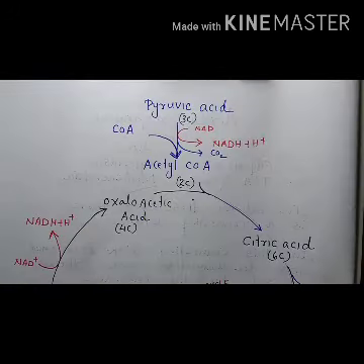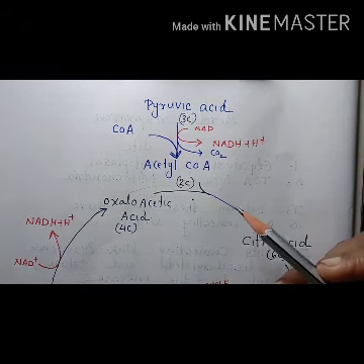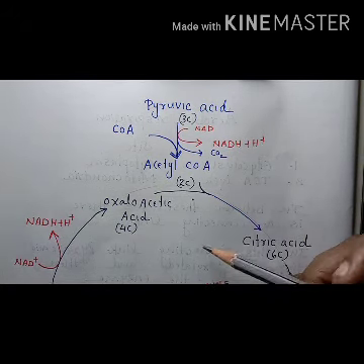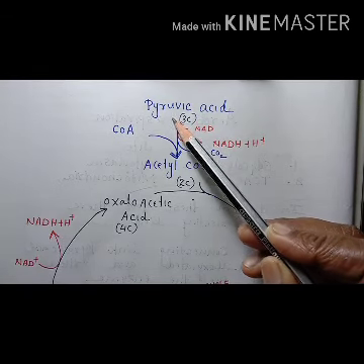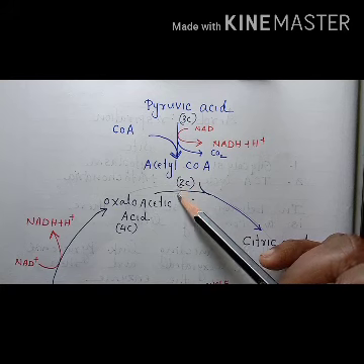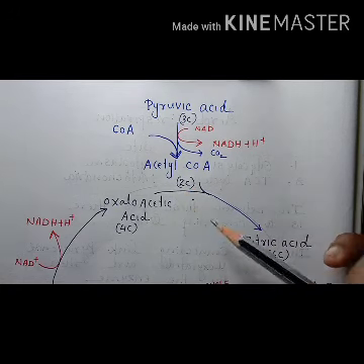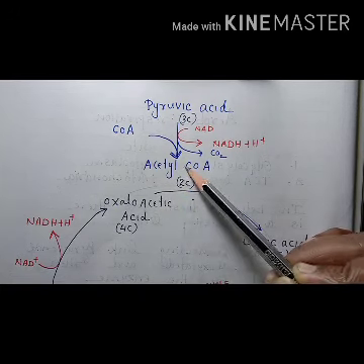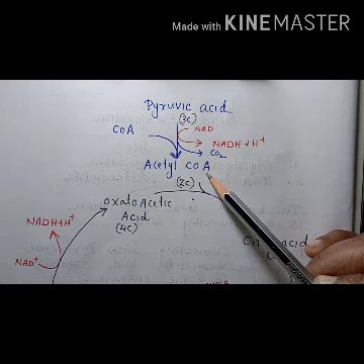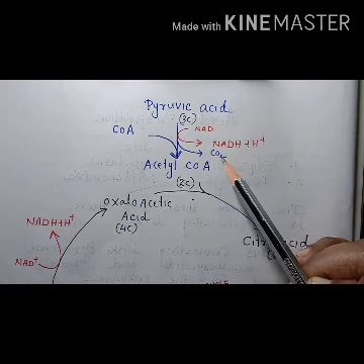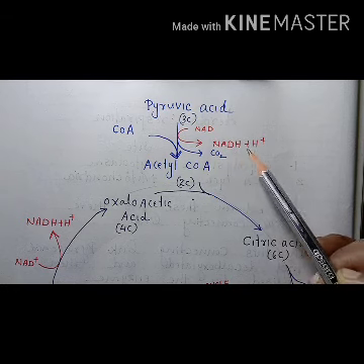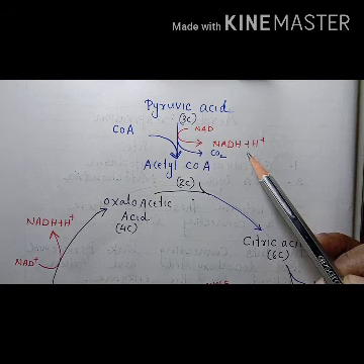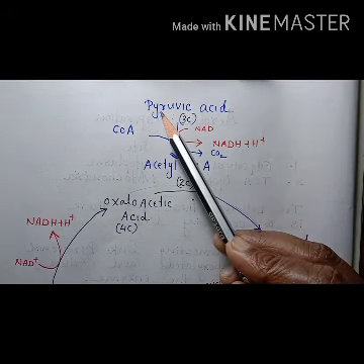Next comes citric acid cycle or Krebs cycle or TCA cycle. Pyruvic acid, which is the end product of glycolysis, does not directly enter inside the citric acid cycle. So before that, it is converted to what? Acetyl coenzyme A. At that time, one molecule of carbon dioxide is produced and also one molecule of NADH plus H plus is produced. So this is in the case of one molecule of pyruvic acid.